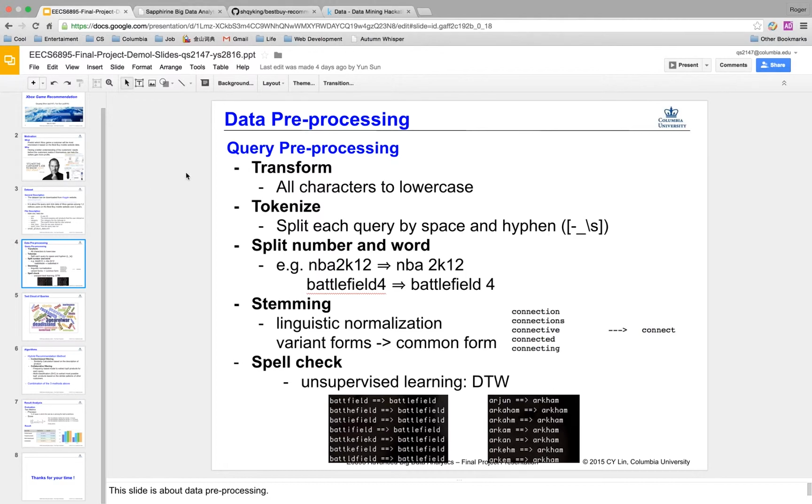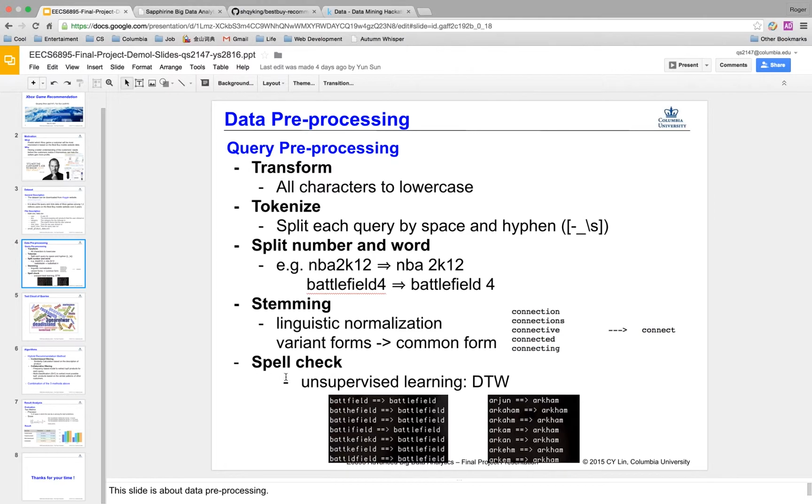In our query processing step, the transform, tokenize, and stemming methods are provided by Python or other packages, so I will not show these methods. The split number and word method is very simple and internal, so I will not show it either.